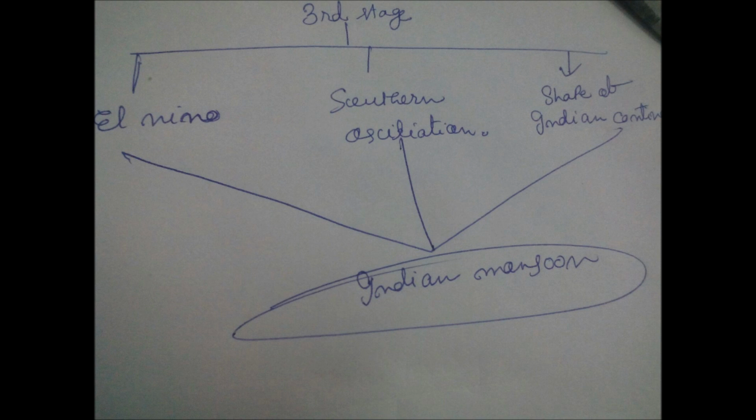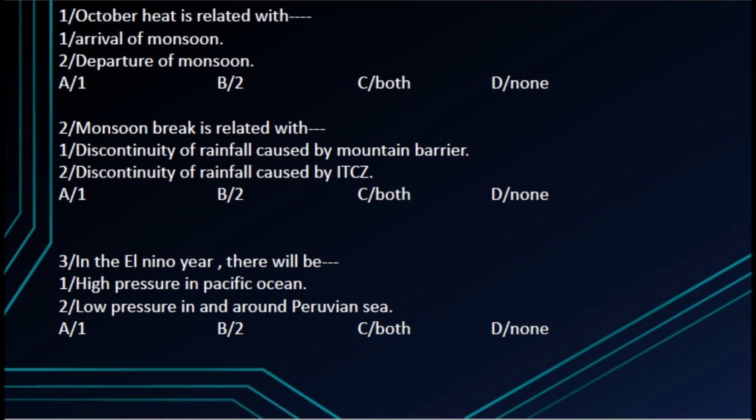Then at a depth level, in the third stage, we have to see the El Nino phenomenon, southern oscillation and shape of the Indian continent. We have to explore the relation between El Nino and Indian monsoon, between southern oscillation and Indian monsoon, and between the shape of the Indian continent and Indian monsoon. We have to prepare notes on these topics. In this way, if we approach, then I think your study for both prelims and mains will be finished, and you will be able to answer all the questions for prelims and mains.